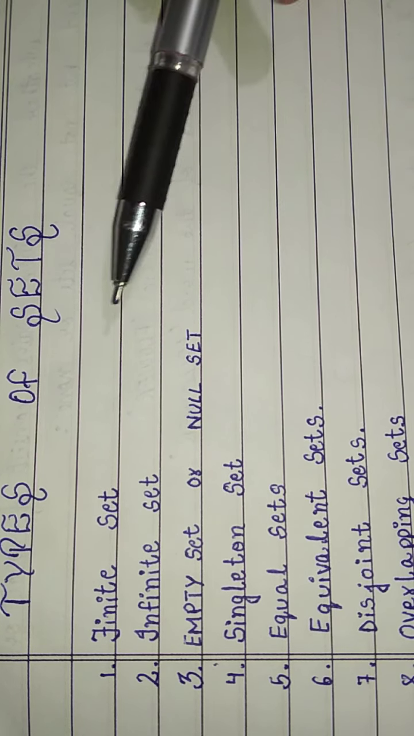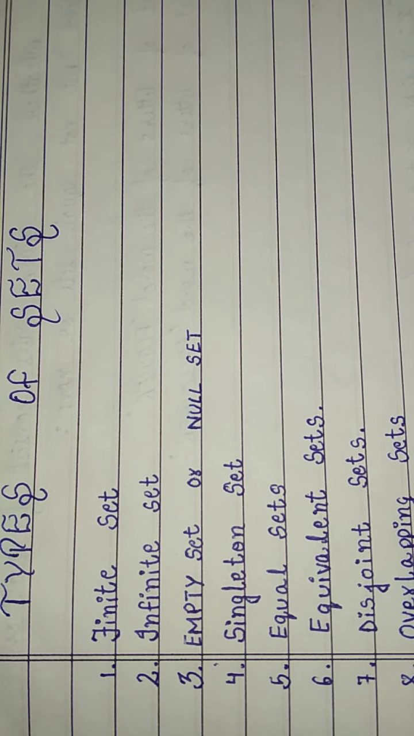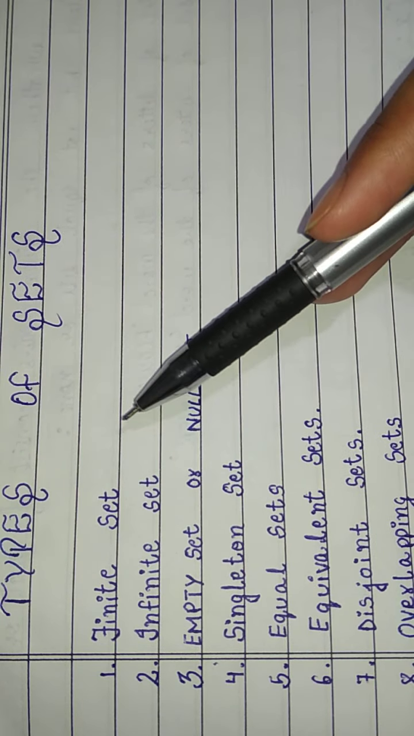Our first type of set is the finite set. A finite set means a set in which the process of counting elements surely comes to an end, like natural numbers less than 100. We know that we have to write the set till 100, so it comes to an end. That's why it is a finite set. It's an example of a finite set.